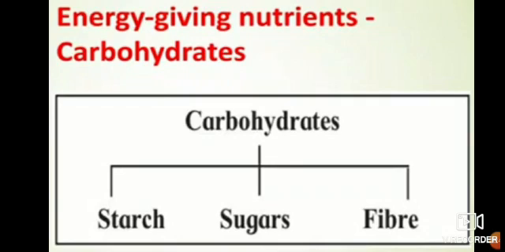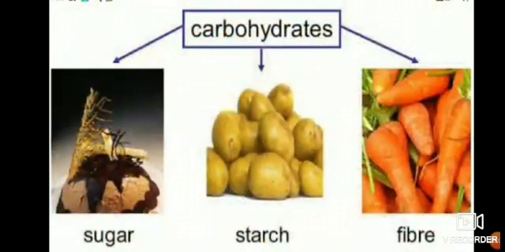We will have enough and sufficient energy. Maximum energy we can get from carbohydrates. Carbohydrates constitute starch, sugar and fiber. When these three come together, they form carbohydrates. Starch is present in cereals or grains and potatoes.